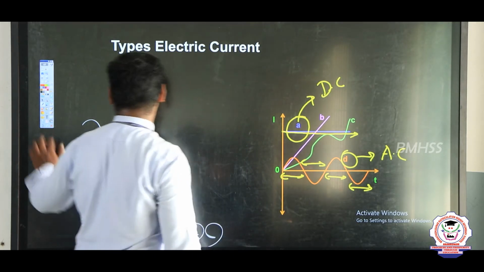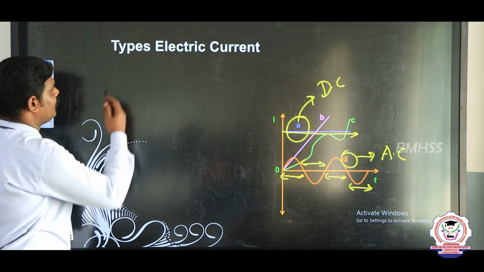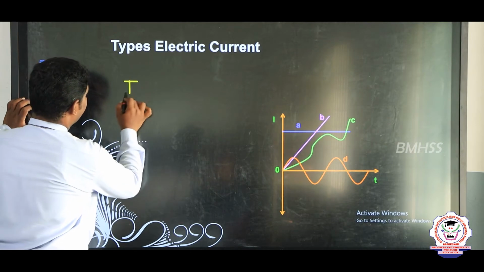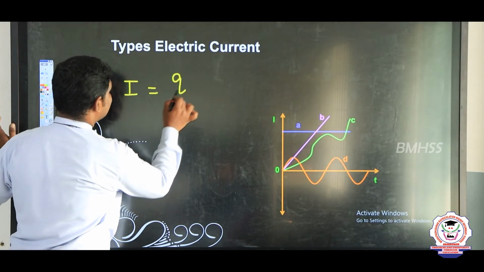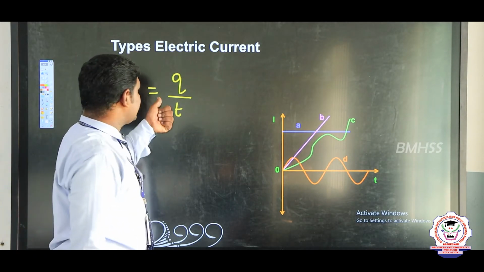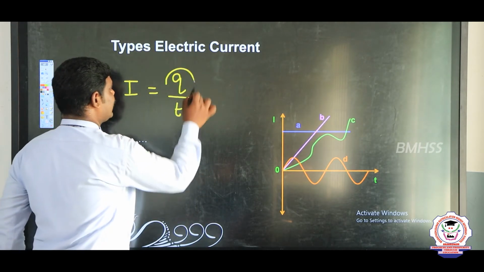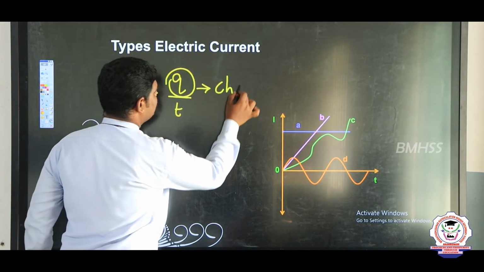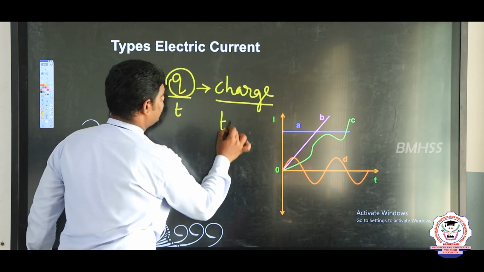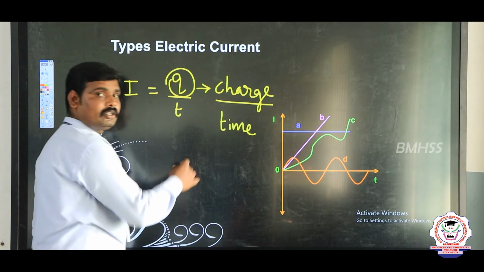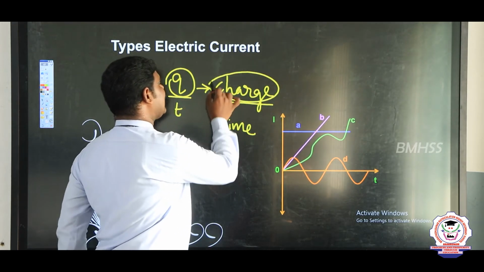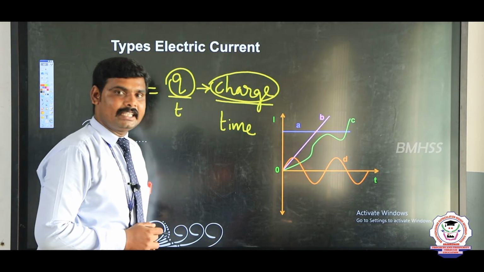So, the formula for electric current: I is equal to the rate of change of charge, I is equal to Q by T. Here Q is charge and T is time. The charge can be positive charge as well as negative charge.